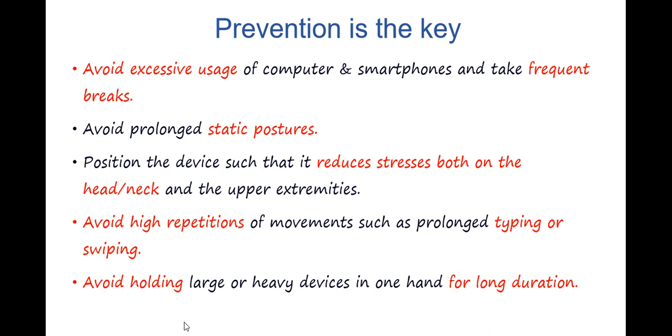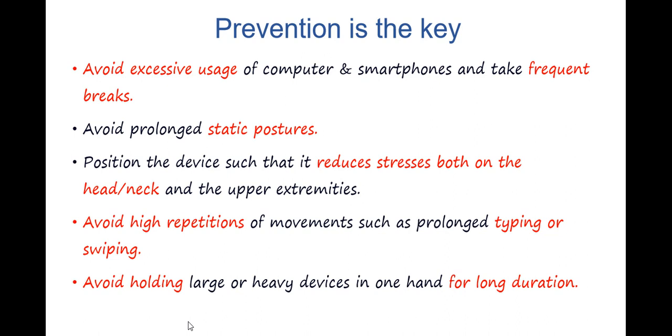It is very important to change your posture after every half an hour. Reduce stress on the head and neck. How can we reduce the stress on the head and neck? By taking some amount of stress on the upper extremities rather than taking the whole stress on the head and neck region.